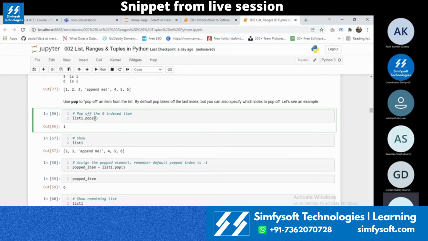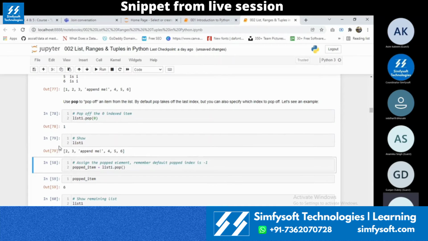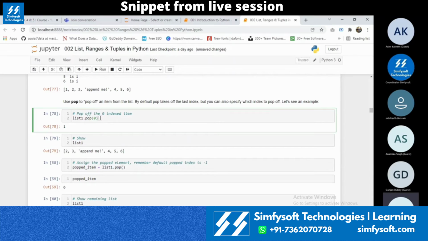Okay, what it will do is it will pop whatever value is there in the first index. If I show list one, you can see it starts with 1. Now it will start with 2 because I'm removing the value in the 0th index, and the value in the 0th index is 1. So from my list, it will just remove it.